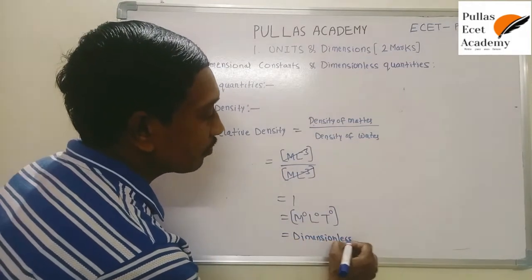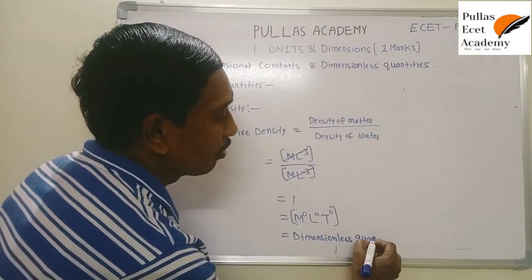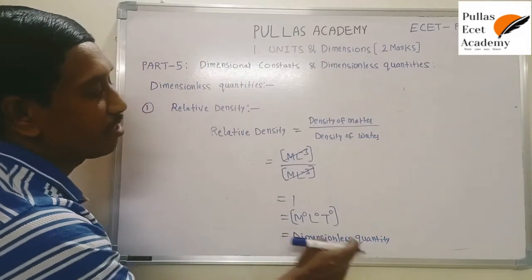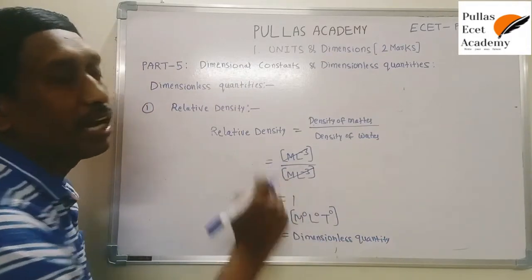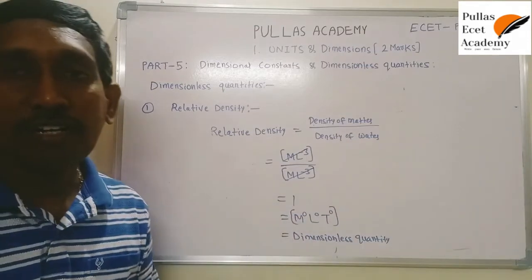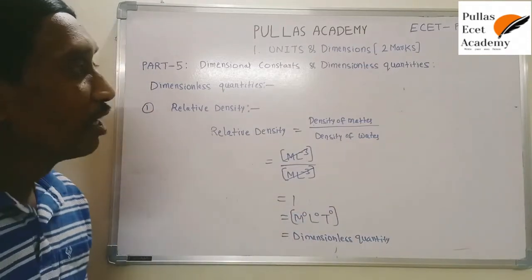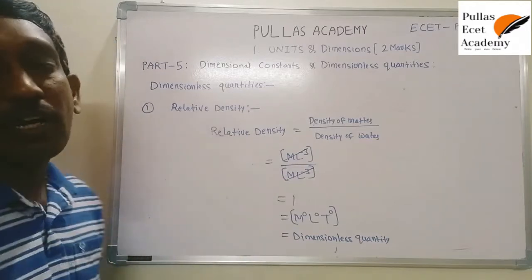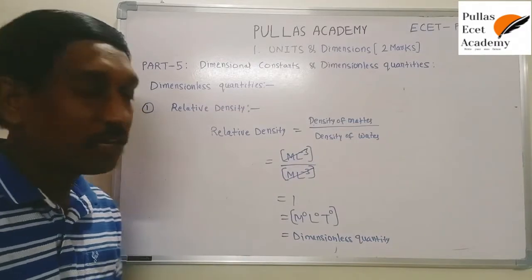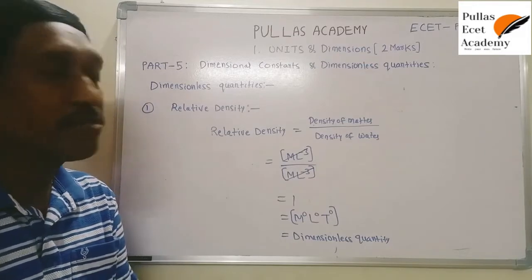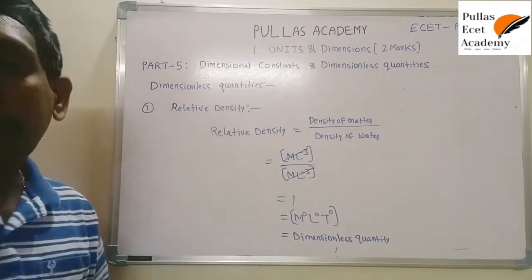Dimensionless quantity. In the options, sometimes instead of "dimensionless quantity" they give 1, or give M power 0, L power 0, T power 0, then understand that it is a dimensionless quantity. In the given options, if you know which quantities are dimensionless, then you can select the correct option very easily. So this is one of the examples.